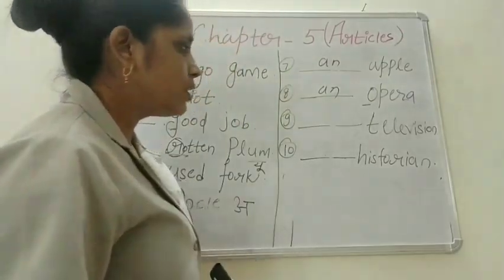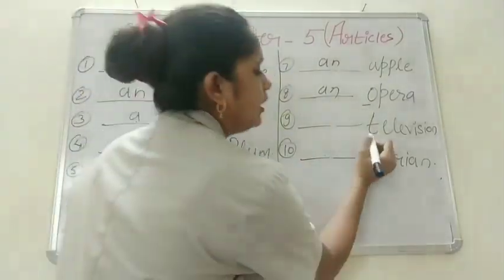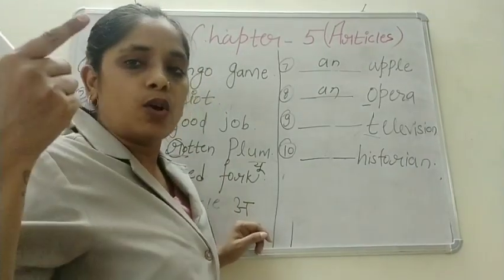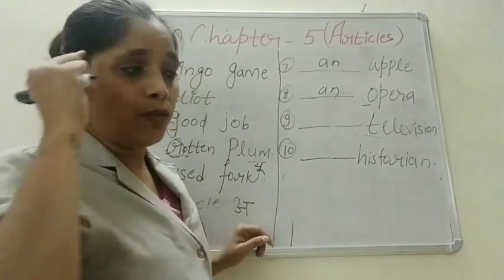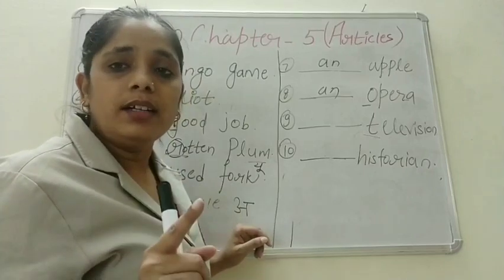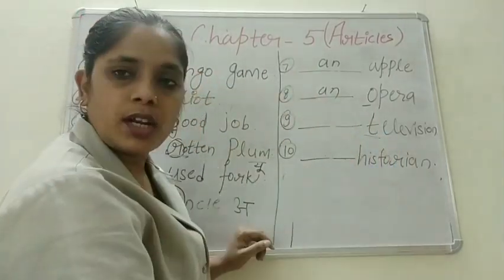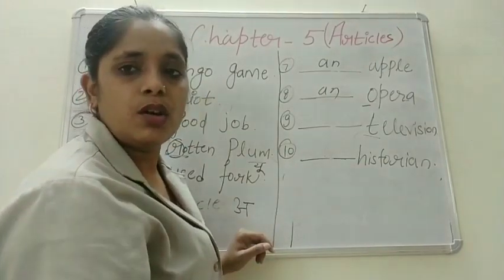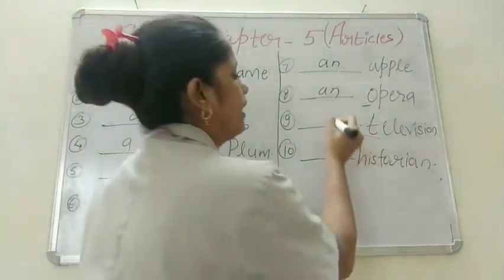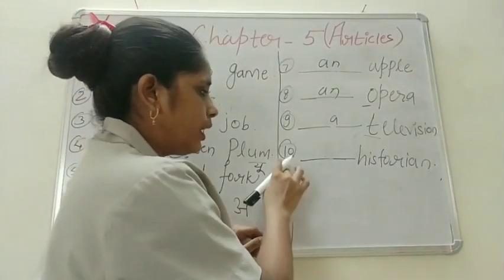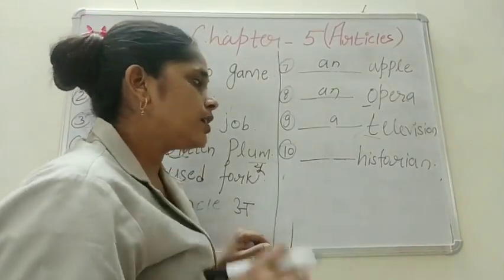Now television. Now see, T is a consonant, and the sound is also consonant. We have to pay attention to sound. So here T is a consonant and the sound is also consonant. So here I'll write a television. Now the tenth one is dash, historian.